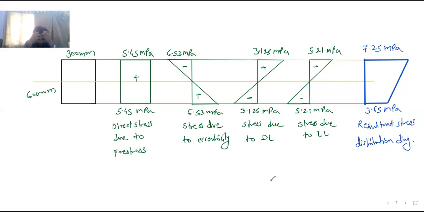Just I will ask you one question. If in the numerical that second condition is not given, suppose now. At midspan section, all the stresses you need to calculate the resultant stresses without considering the live load. So if that point was not given, what will be your approach to solve this problem? Then which step will get minimized if that is not given? Are you getting my point?